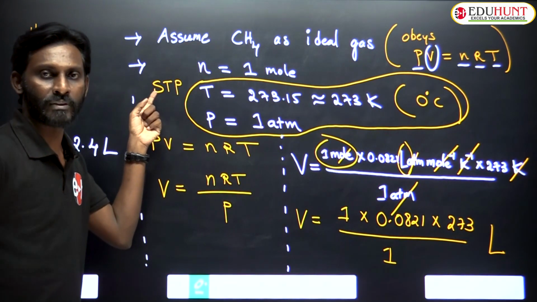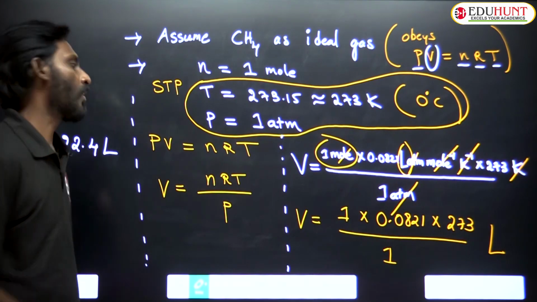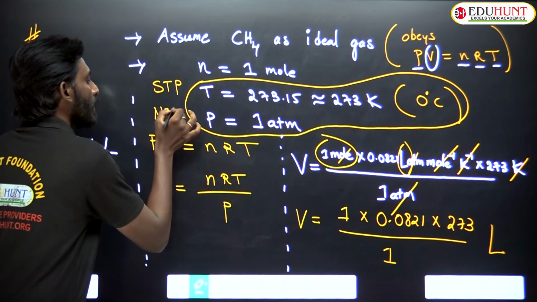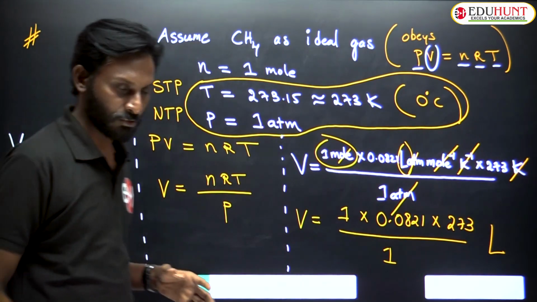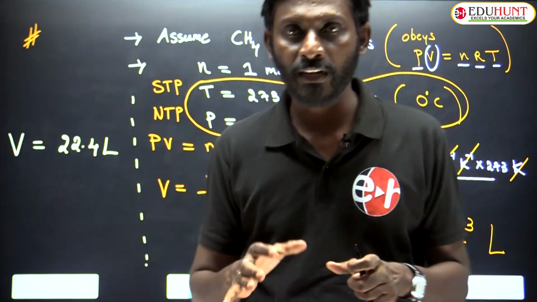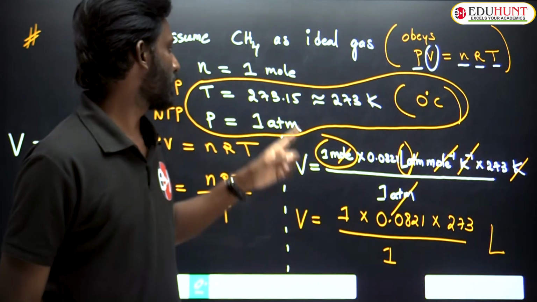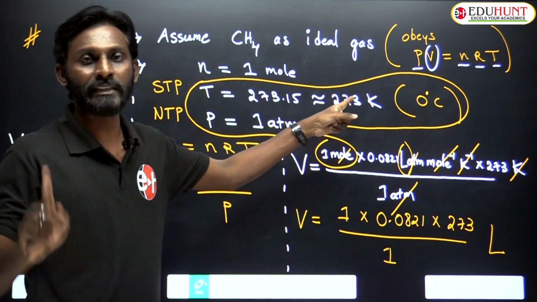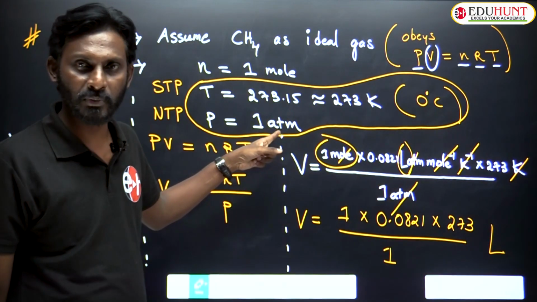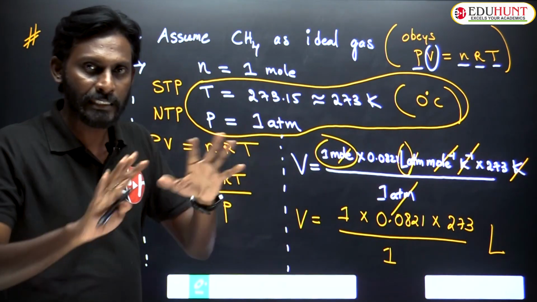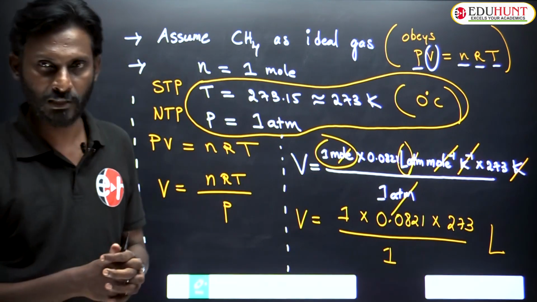Write down carefully: standard temperature and pressure conditions, or you can also call it NTP, normal temperature and pressure conditions. For reference, we take standard temperature and pressure: temperature at 273 Kelvin and pressure 1 atmosphere. These particular conditions are called STP conditions.